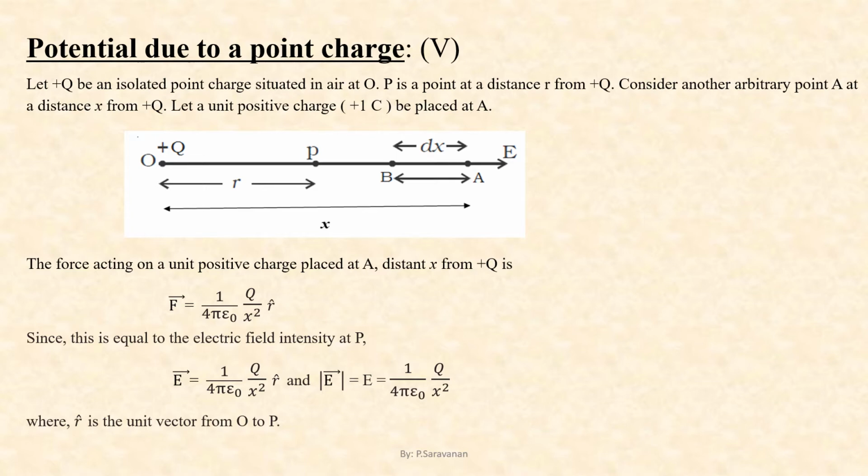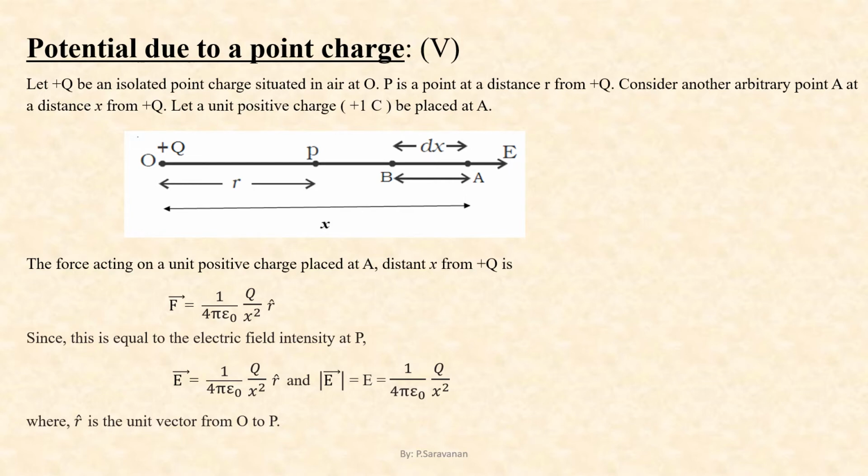Now one such direction is along the horizontal line, and capital E is the electric field due to the given positive charge plus Q. Our intention is to derive an expression for the electric potential at the point P, which is at a distance small r. For this, we are supposed to bring a unit positive charge plus 1 coulomb from infinity up to the point P against the repulsive force exerted by the charge plus capital Q.